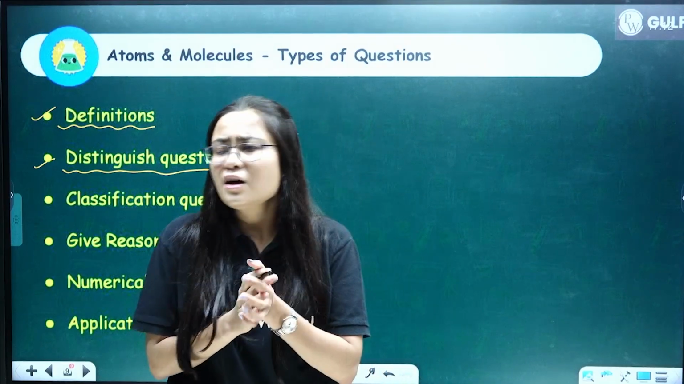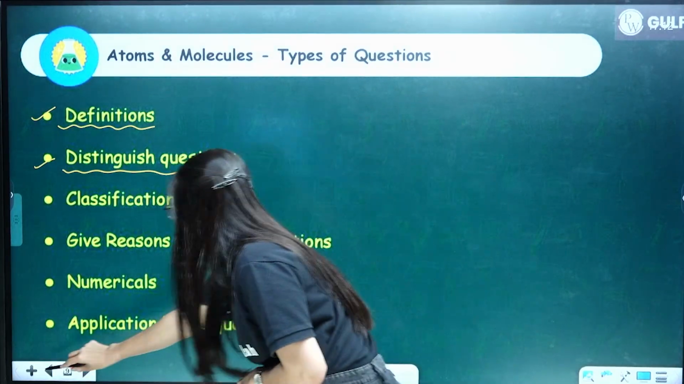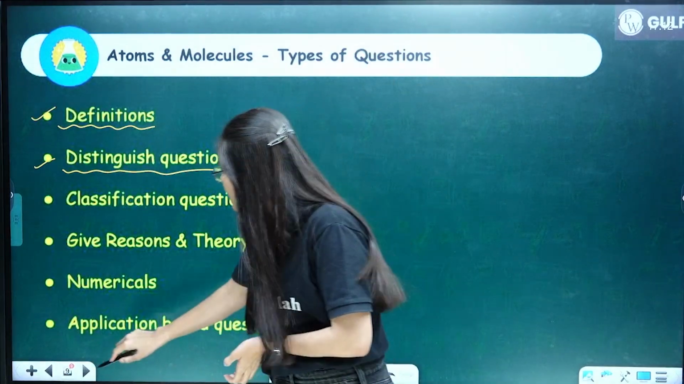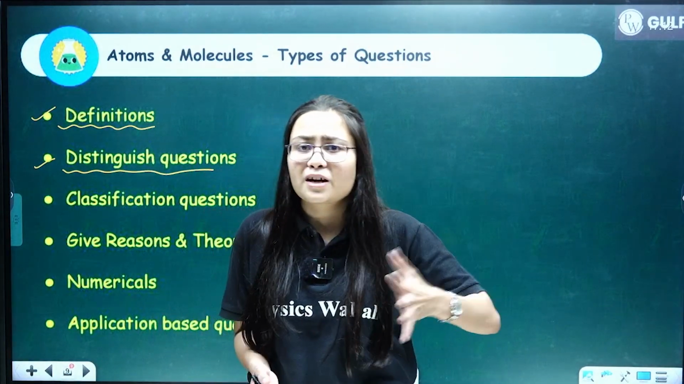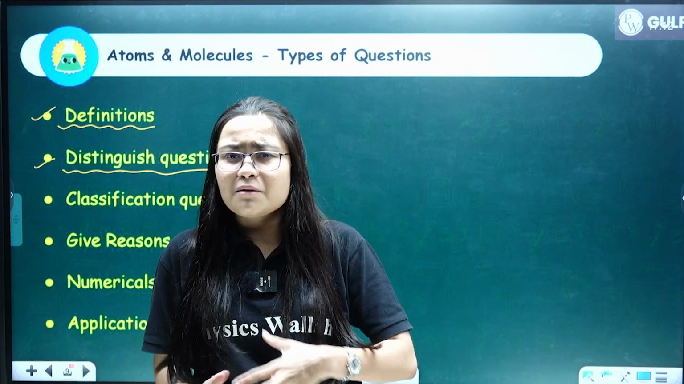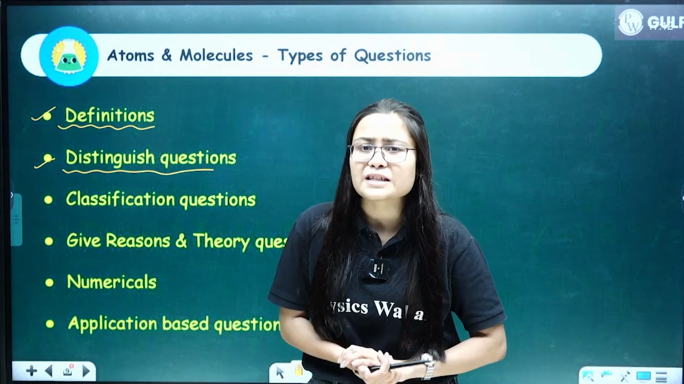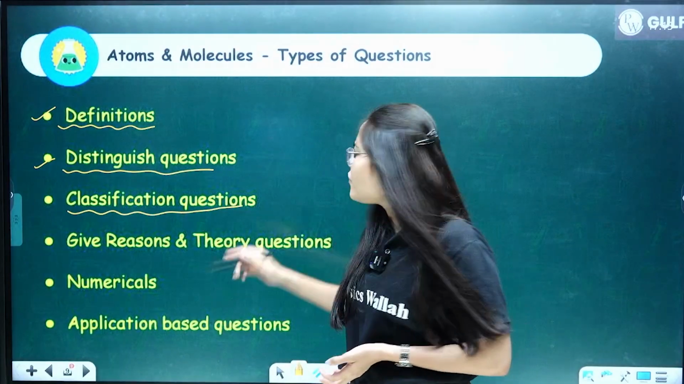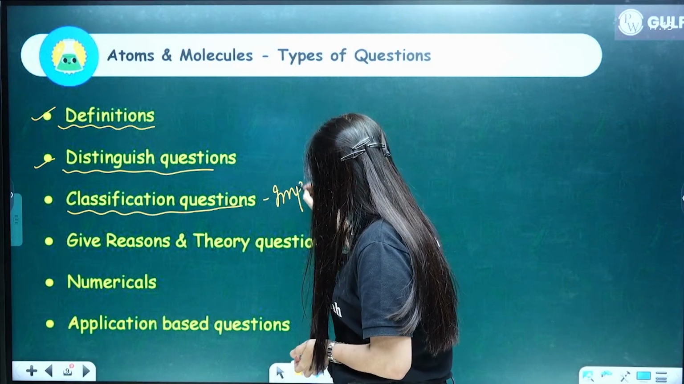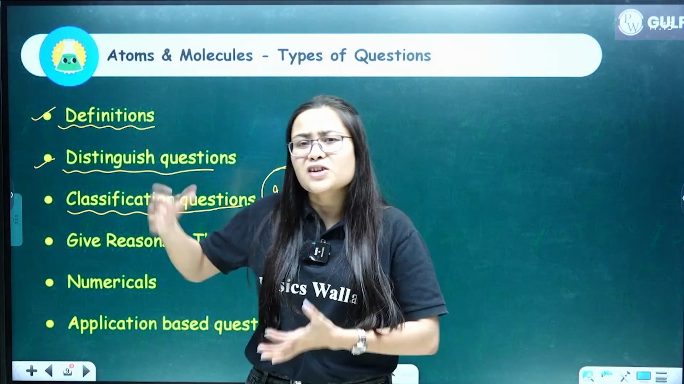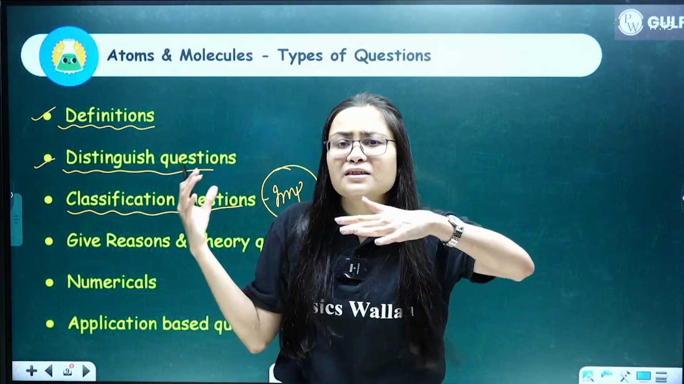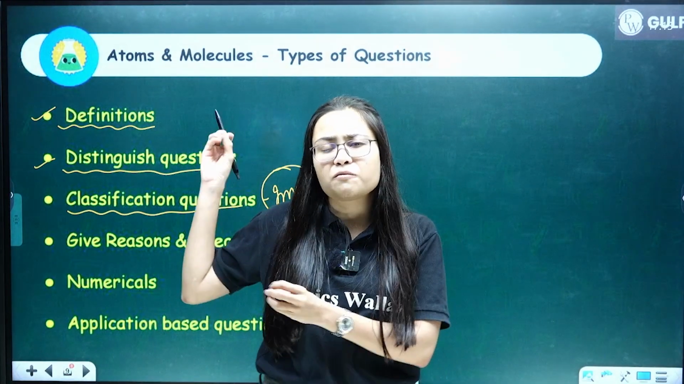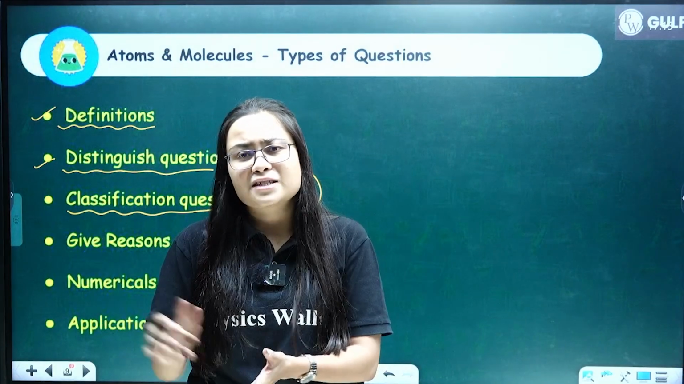So differences between like there was one concept over here, so differences between atomicity. Okay, so what do you mean by monoatomic, diatomic, triatomic, tetraatomic and polyatomic? So such differences can be asked in your exam. Clear? Then we have classification questions, very important. So maximum classifications are involved in this chapter and in the second chapter, that is matter around is pure. That's why I have put this 1 point in your classification of questions.